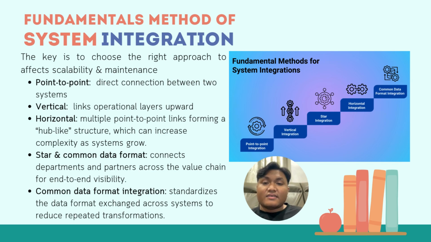Next, vertical integration. This method links operational layers upward. This can be seen when the shop floor and the enterprise planning are connected. Next, horizontal integration. This method uses multiple point-to-point links forming a hub-like structure, which can increase complexity as the system grows. This method can be seen in cross-department and value chain visibility.